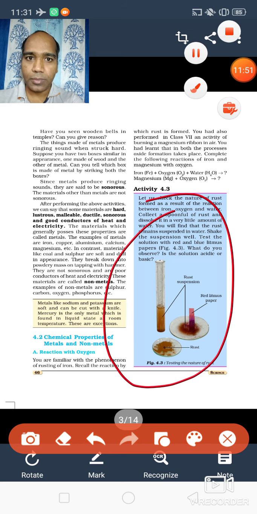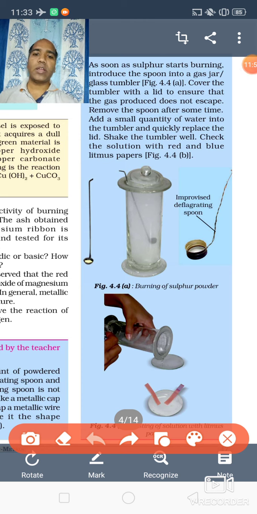Or you can do another experiment. You can take one magnesium ribbon. Magnesium is a metal.